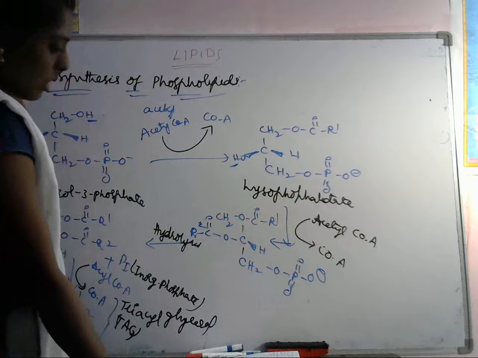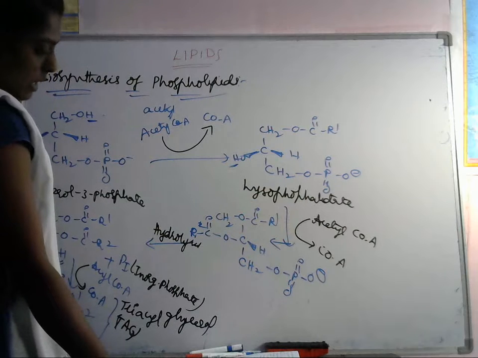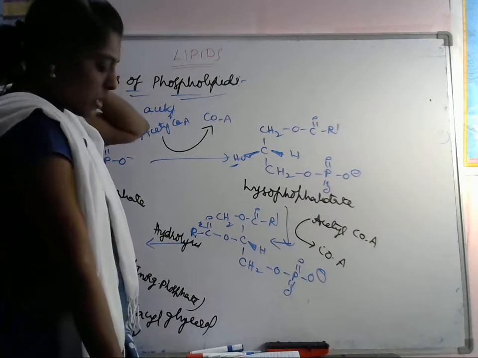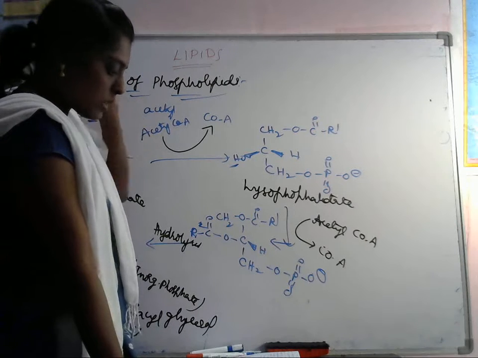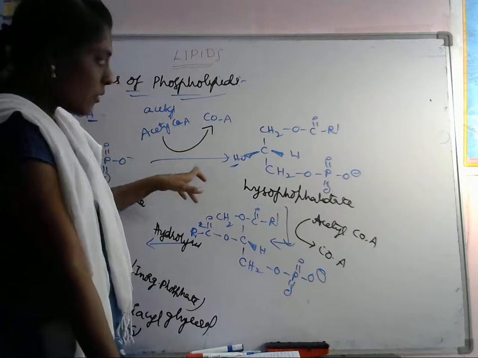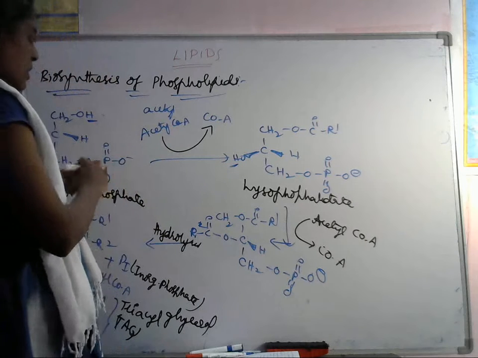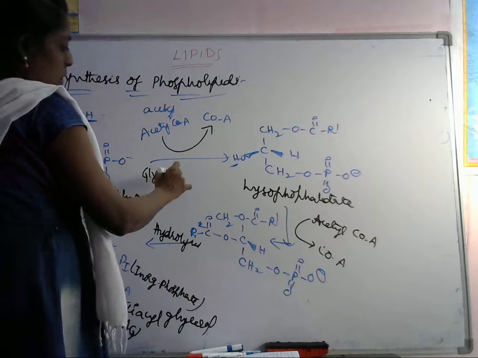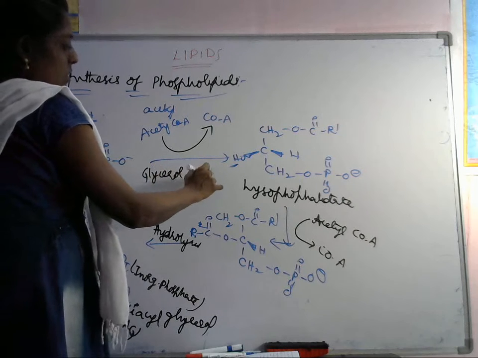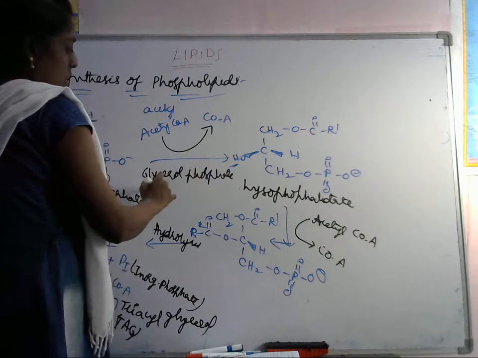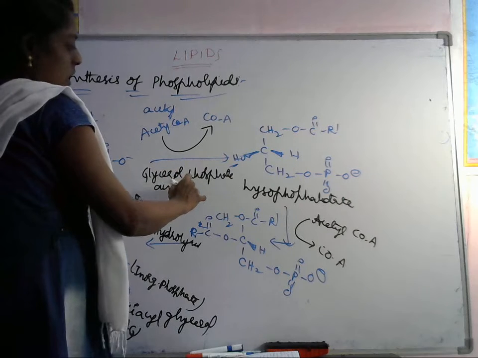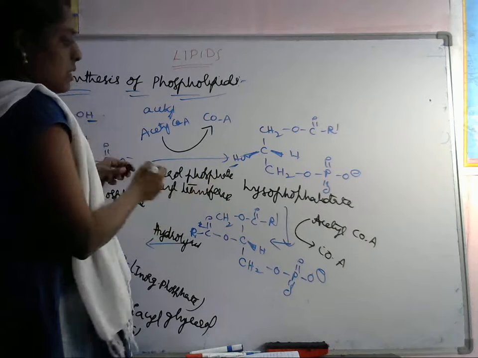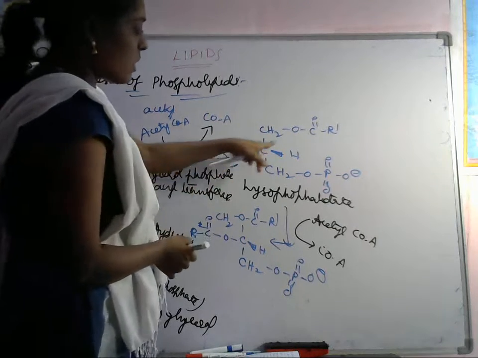Here one enzyme will be there, which is nothing but glycerol phosphate acyl transferase. 'Ase' means enzyme. Okay, this is the name of this one.